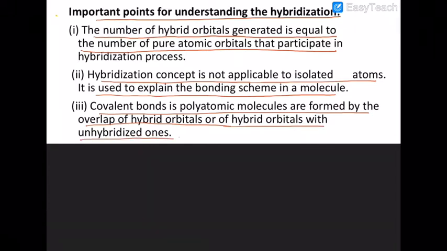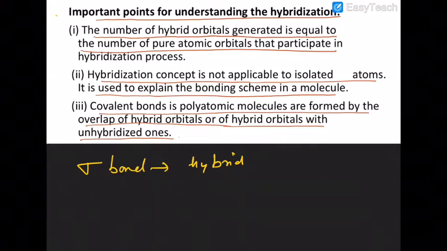Here you have to take into account one important point. In the case of sigma bond formation, you may have overlapping of hybrid and hybrid orbitals, hybrid and s orbital, or hybrid and p orbital; all of them participate in sigma bond formation.